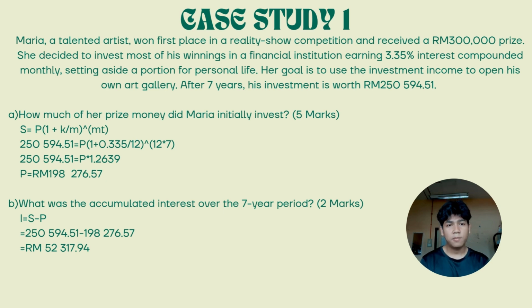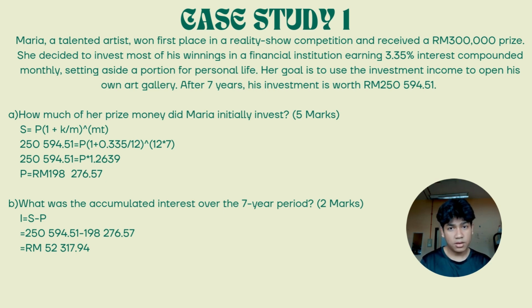3.35% interest compounded monthly, setting aside a portion for personal life. Her goal is to use the investment income to open her own art gallery. After 7 years, her investment is worth 250,594.51. Question A. How much of her prize money did Maria initially invest?